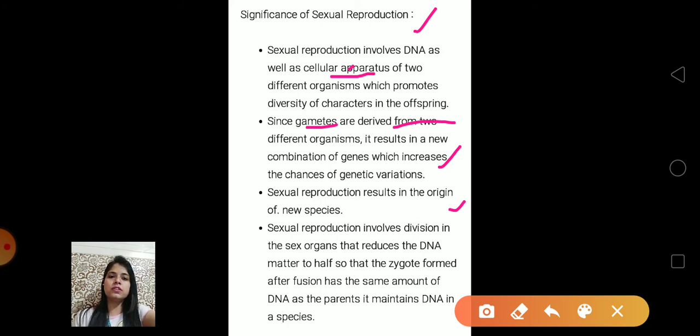Evolution, what is the meaning of evolution? It is a change with time. So changes occur due to variations, and variations occur due to sexual reproduction.